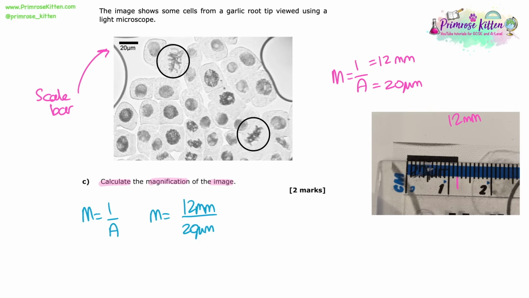So we can just sub in our numbers. Magnification equals the 12 millimeters divided by the 20 micrometers. But before we do that division, we have to convert. Always convert first, always measure in millimeters, and then the conversion to micrometers is easy because it's just times by 1,000. So we get 12,000 micrometers divided by 20 micrometers, which means that the image was magnified 600 times.